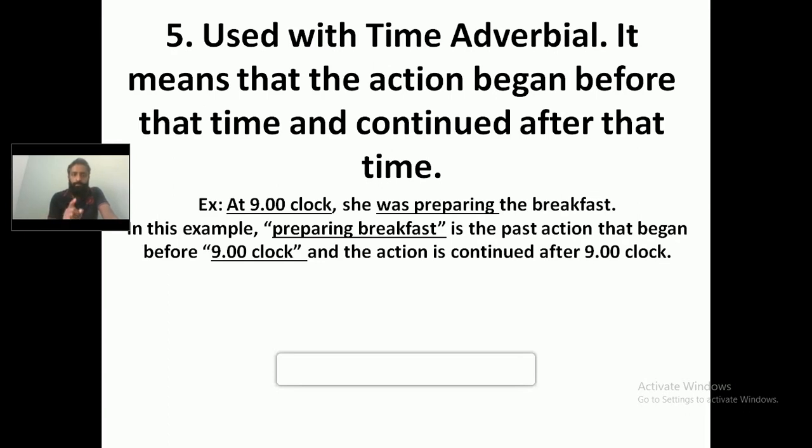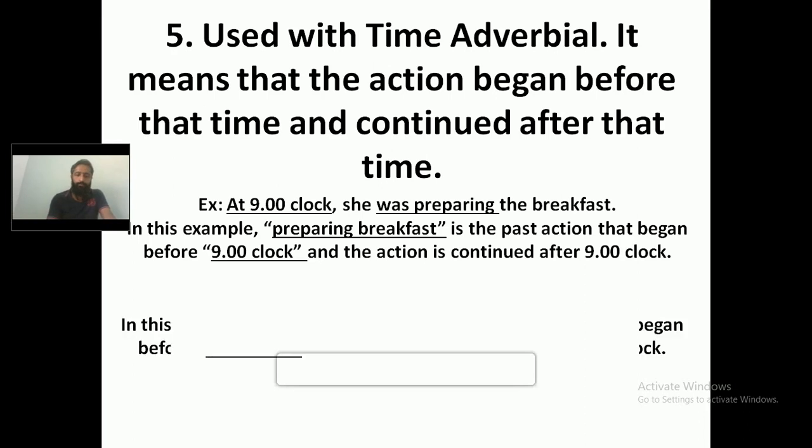It means that the action began before that time, which means she started to prepare the breakfast before 9 o'clock, and preparing the breakfast continued even after 9 o'clock. Once again, the particular action called preparing breakfast began before 9 o'clock and it continued after 9 o'clock. Once again, see the usage. Preparing the breakfast began before 9 o'clock and continued after that.